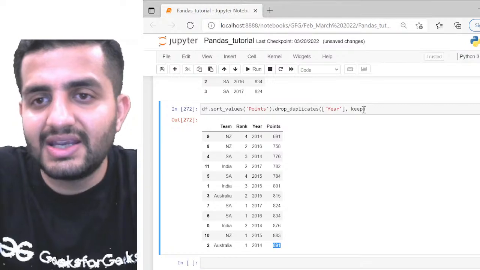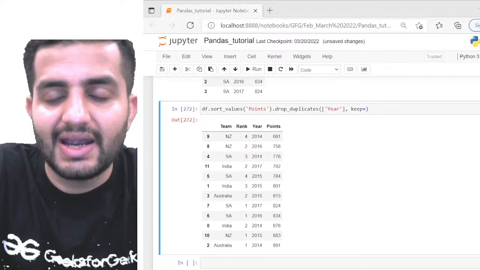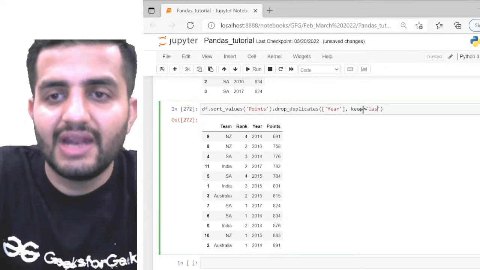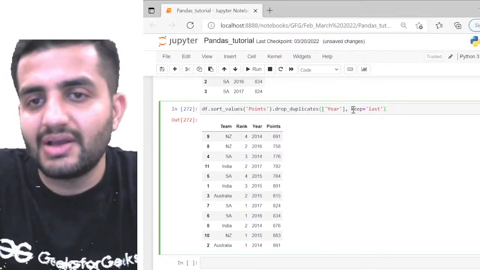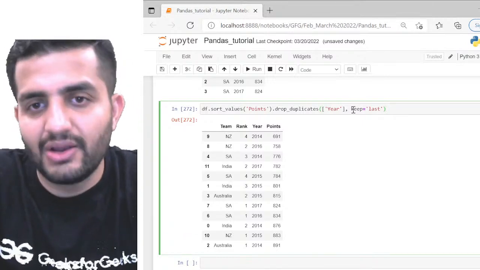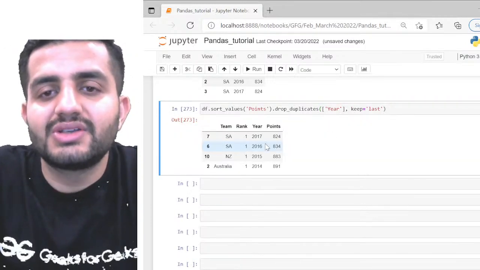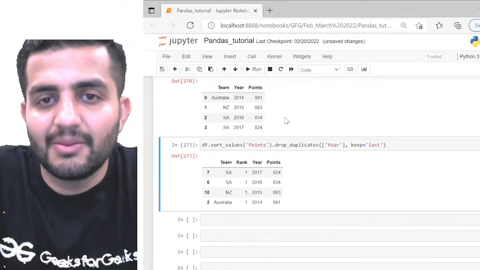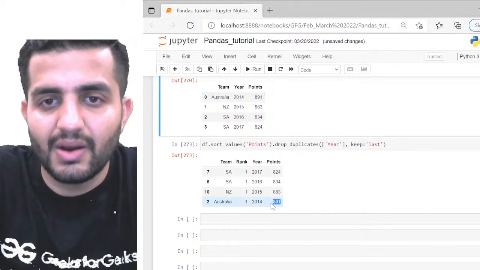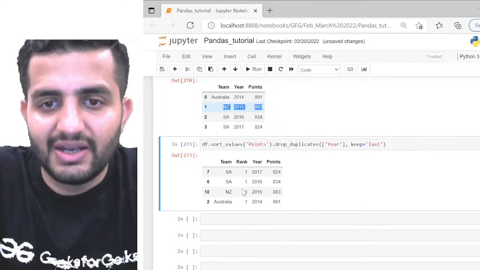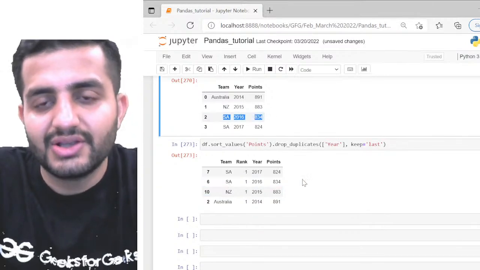So I can simply use keep is equal to last, right? So if I do it like this, that means drop all the previous values. I only want to keep the last value of year, right? This is again a simple solution. Now can you see this? I still have the same solution. Just compare it. Australia 2014 and 891, New Zealand 2015 883, South Africa 2016 834. So I still have the same solution.